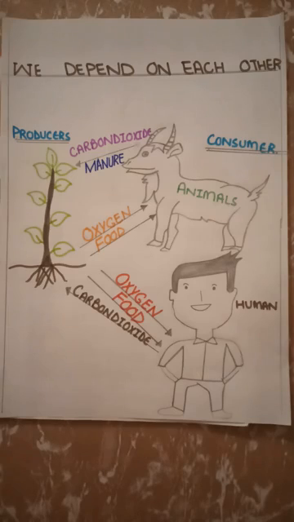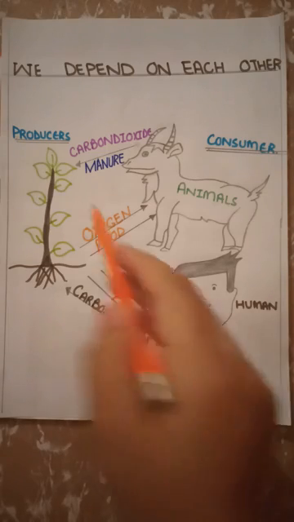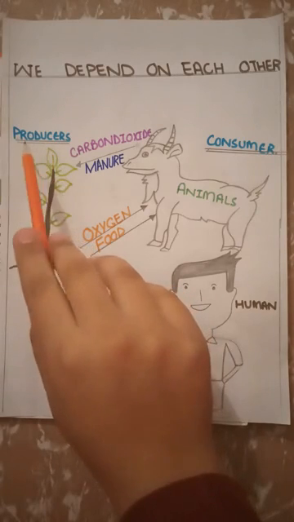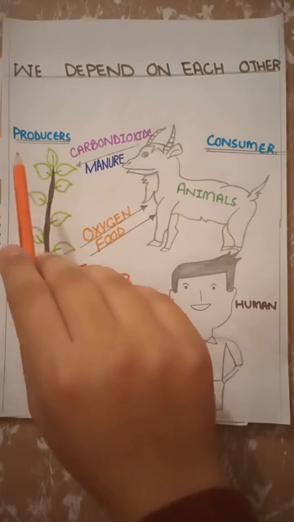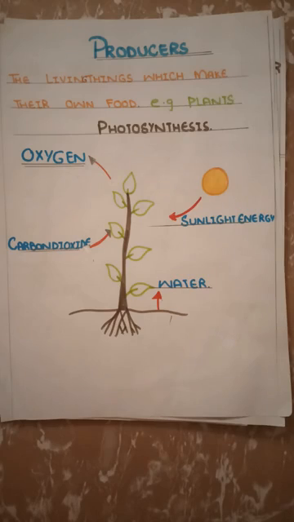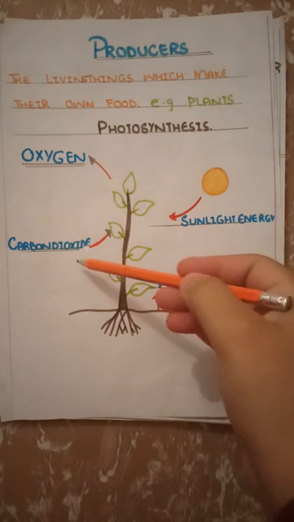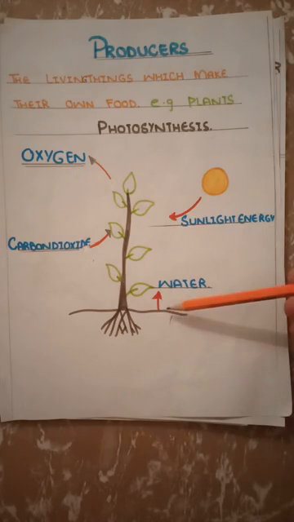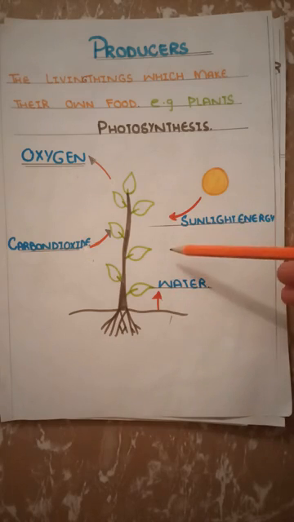As you know, plants are the producers. Producers are the living things which make their own food. How can plants make their own food? Plants can make their own food by a process called photosynthesis. What is the process of photosynthesis? Photosynthesis is the process in which plants make their food by using carbon dioxide gas, water, and the presence of sunlight energy.